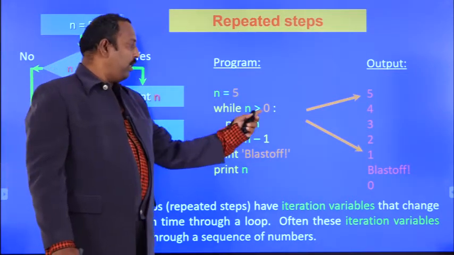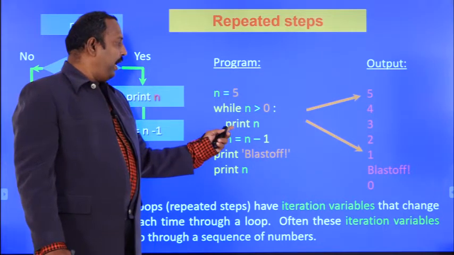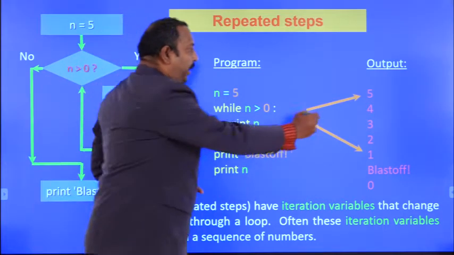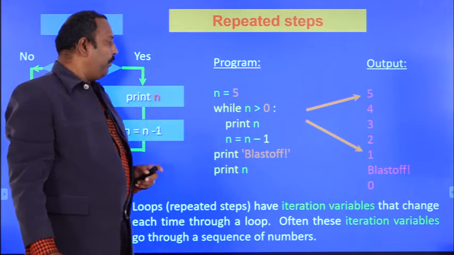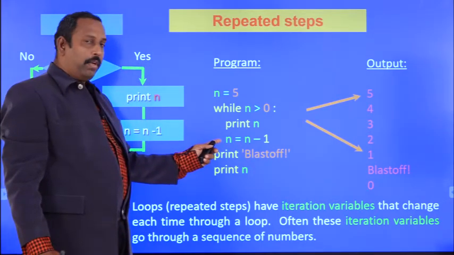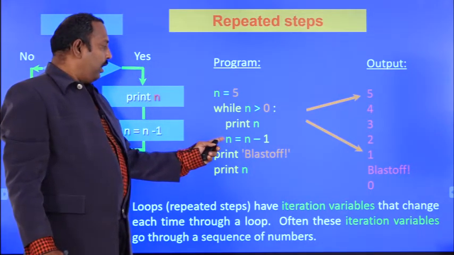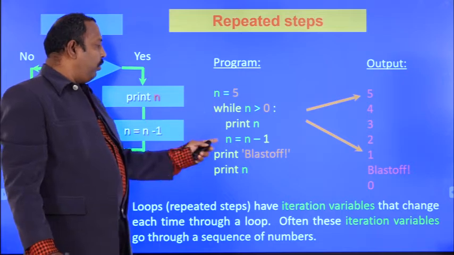So, 5 is greater than 0, so it will print the n value, so it will print 5. Then n equal to n minus 1, so n will become 4. And after that, it goes to the while loop again. Why will it go to the while loop?